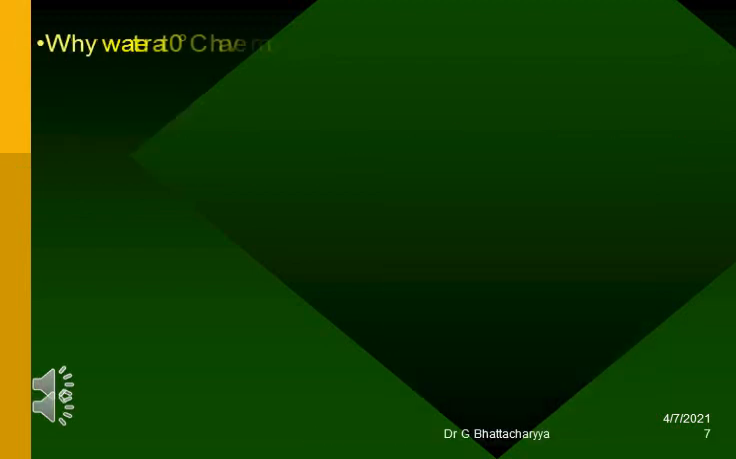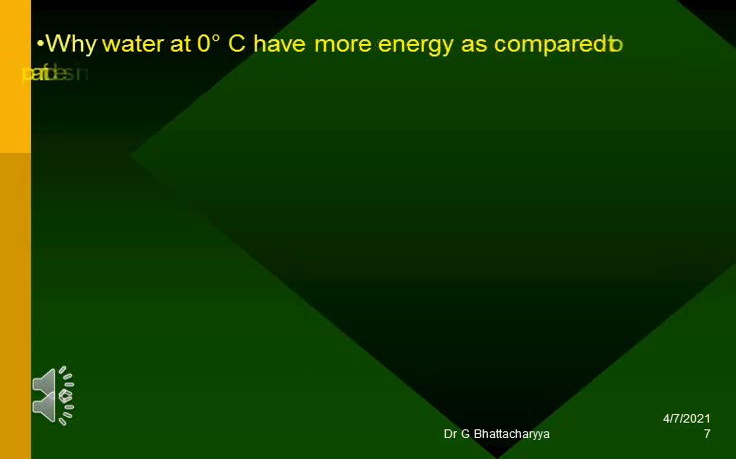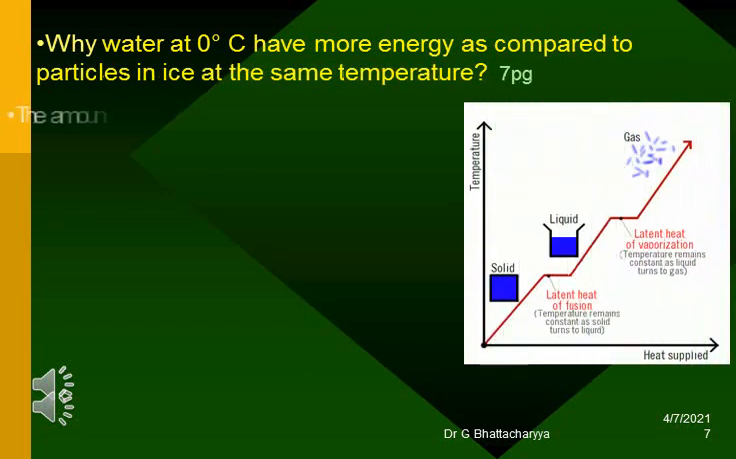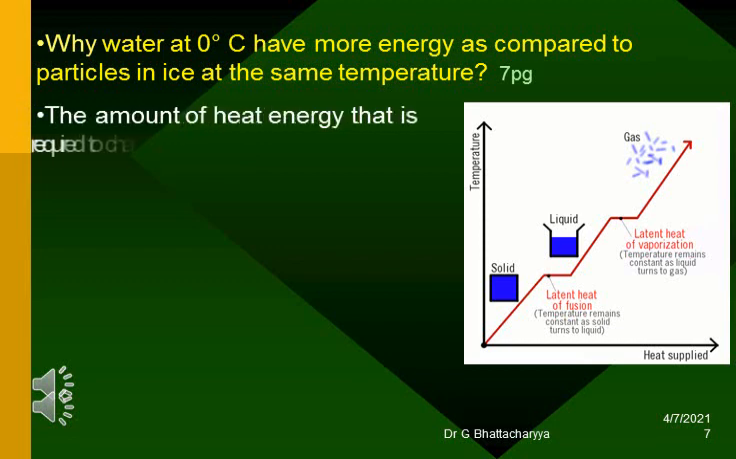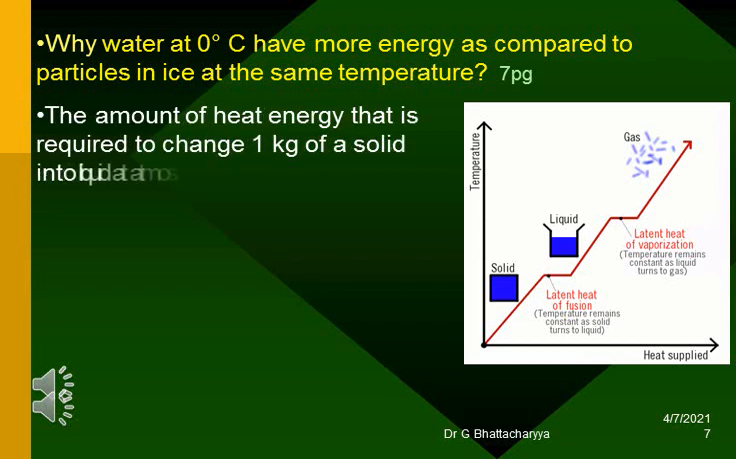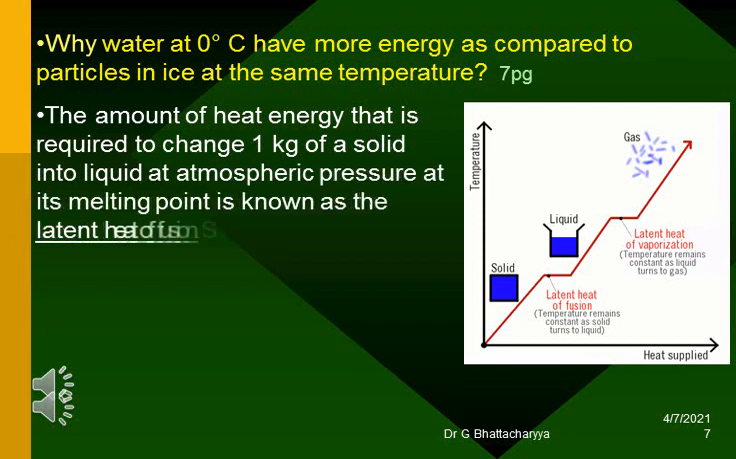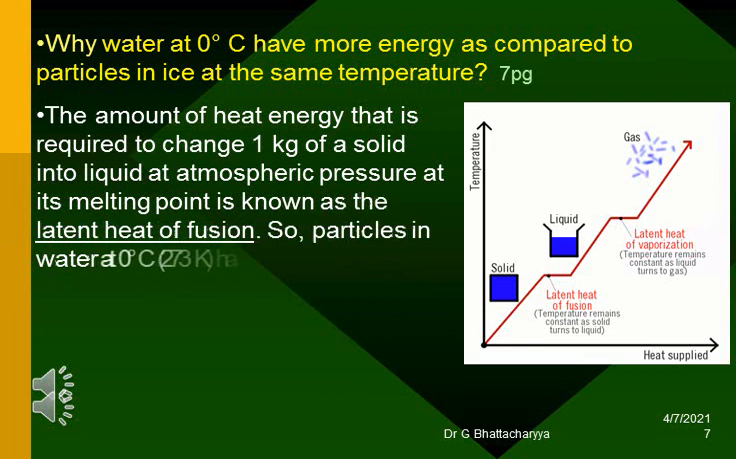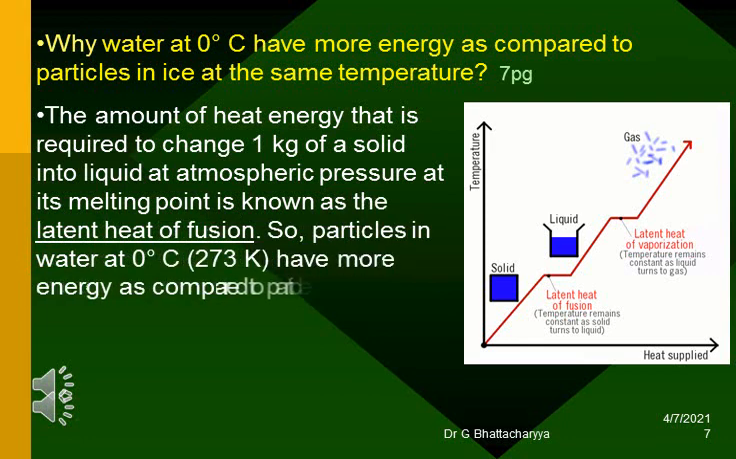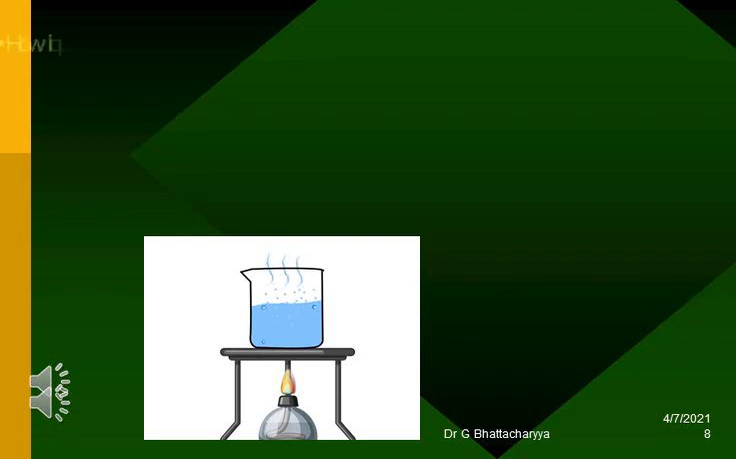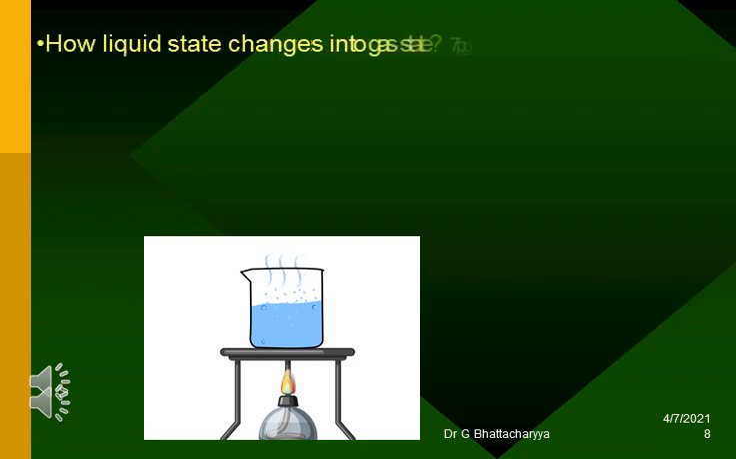Why do particles in water at 0 degrees Celsius have more energy as compared to particles in ice at the same temperature? The amount of heat energy that is required to change 1 kilogram of a solid into liquid at atmospheric pressure at its melting point is known as the latent heat of fusion. So, particles in water at 0 degrees Celsius, 273 K, have more energy as compared to particles in ice at the same temperature.